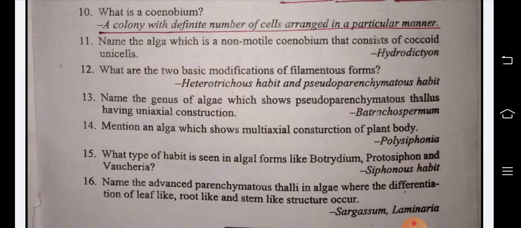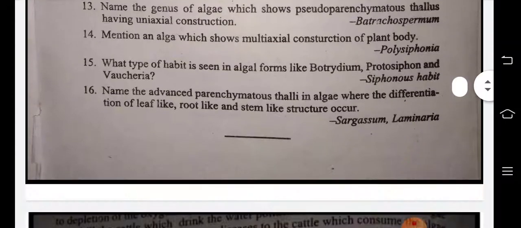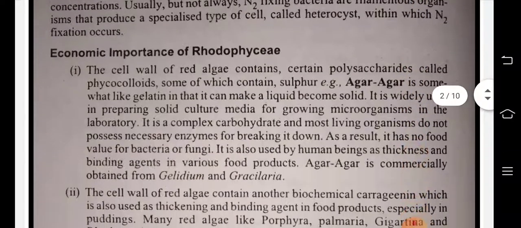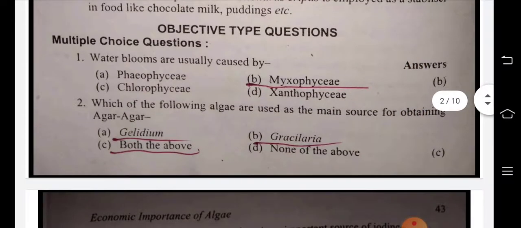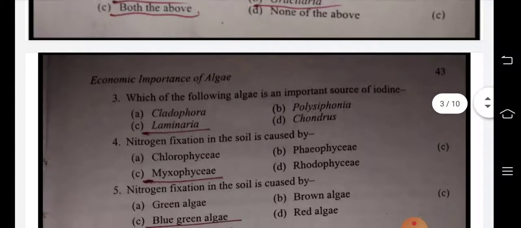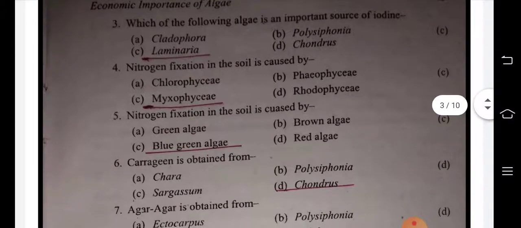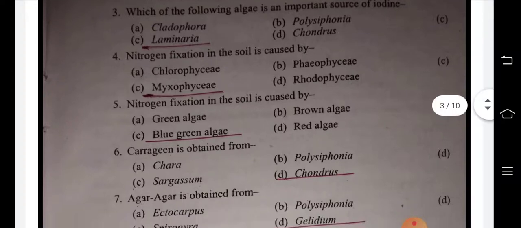Siphonous habit. Name the advanced parenchymatous thallus in algae where differentiation of leaf-like, root-like, stem-like structures occurs: Sargassum, Laminaria. Water bloom is usually caused by Myxophyceae. Which of the following algae is used as the main source for obtaining agar-agar? Gelidium and Gracilaria, both of the above. Which of the following algae is an important source of iodine? Laminaria.